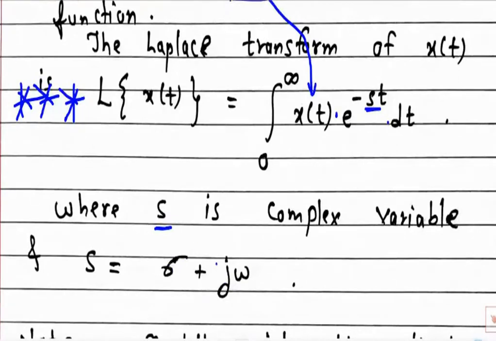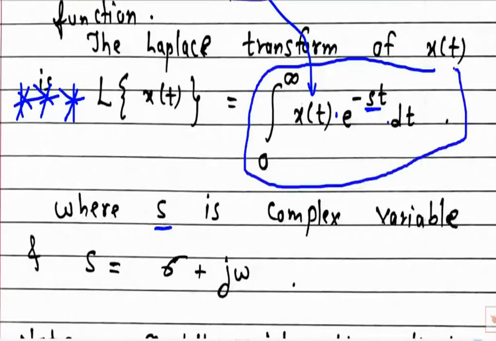If you do not remember one thing right now, that is fine, but the important thing is the definition: that function into e raised to minus st dt, with one integration 0 to infinity. And s expands like this, where omega is frequency, j is a complex number and sigma is the attenuation.